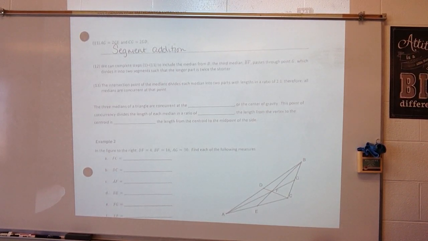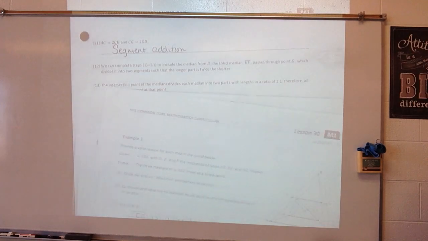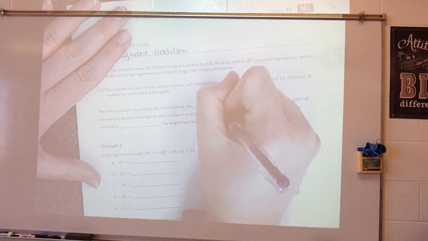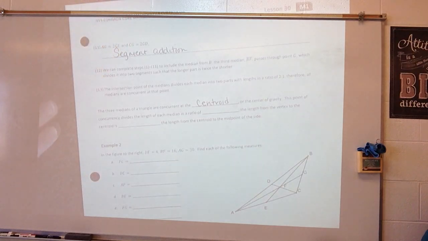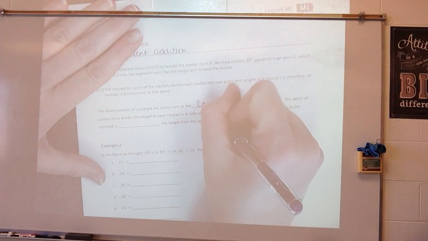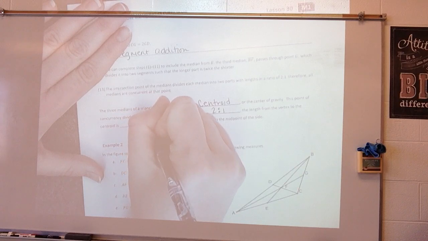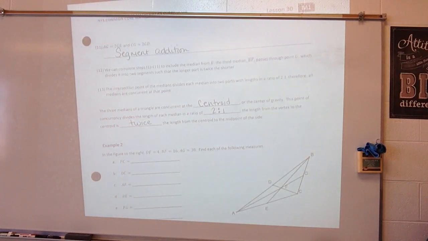So, they want to know the three medians of a triangle are concurrent at what point? They're concurrent at the centroid, or the center of gravity. This point of concurrency divides the length of each median into a ratio of 2 to 1. The length from the vertex to the centroid is blank the length of the centroid to the midpoint on the sides. It is twice the length. Okay? So now that we have done this proof, we're going to use this information.